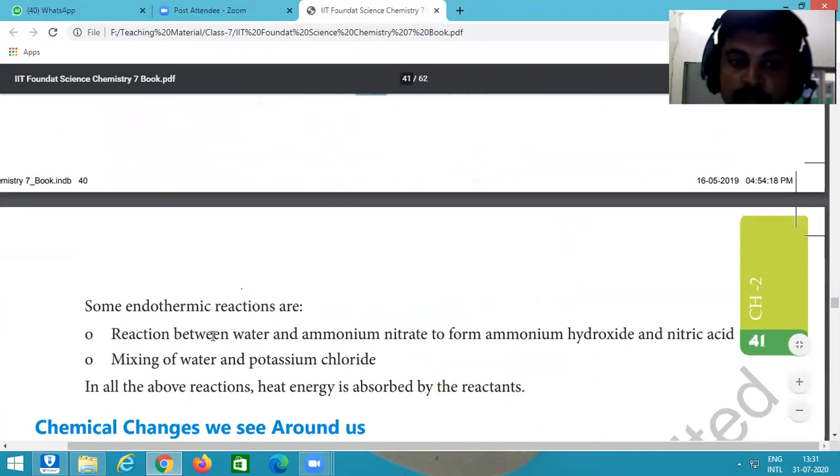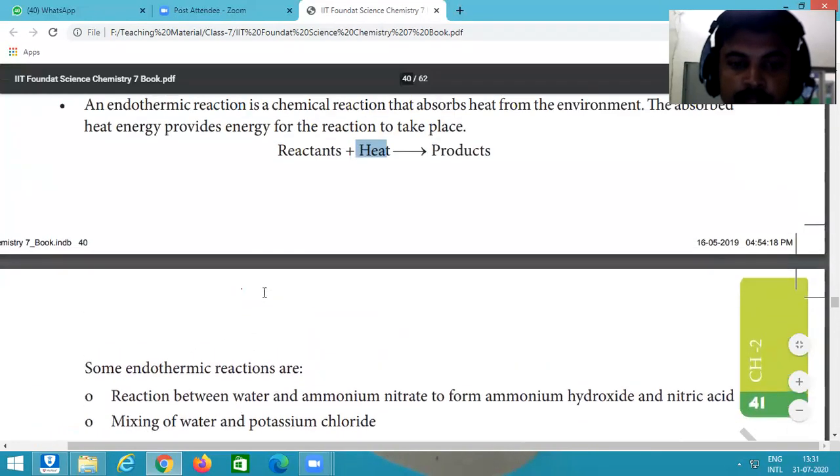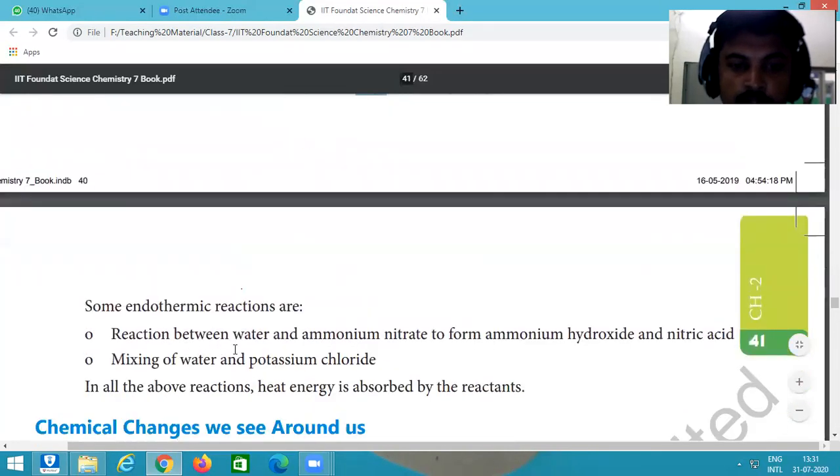Some examples of endothermic reactions are the reaction between water and ammonium nitrate. When we react water and ammonium nitrate, they form ammonium hydroxide and nitric acid after the reaction.